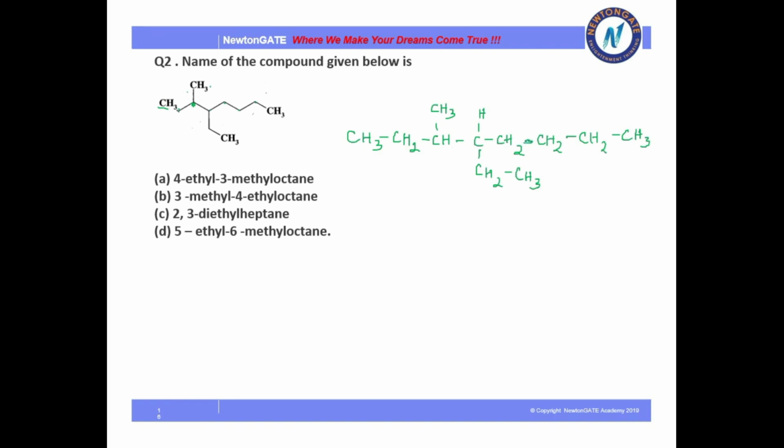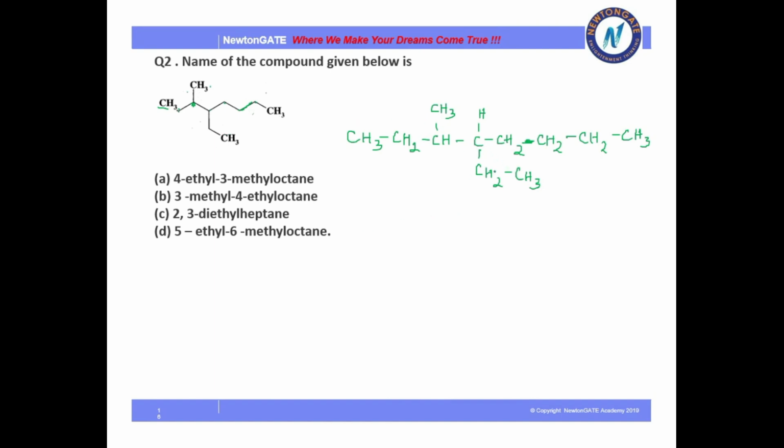So always remember, in the bond line structure, the lines are basically the bonds, the nodes are the carbons, and they just hide the hydrogen. If there is another atom instead of hydrogen, then they just write it there. So now you can easily name it. You will start counting from the left-hand side.